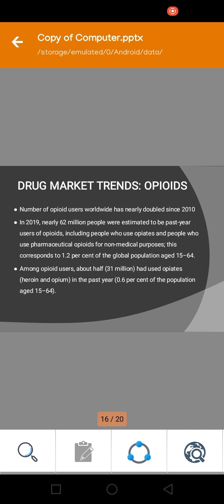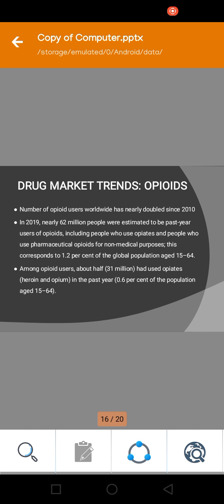This corresponds to 1.2% of the global population aged 15 to 64 years. Many are teenagers and youngsters who use these narcotics.